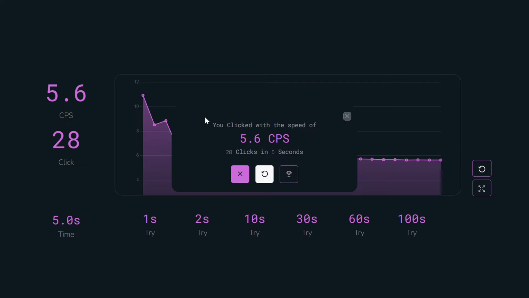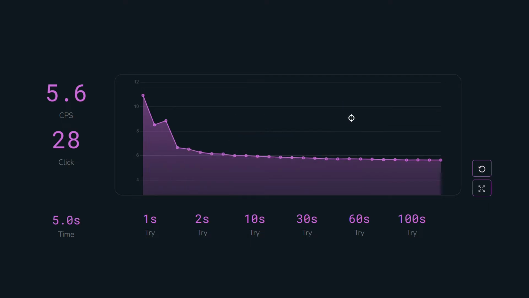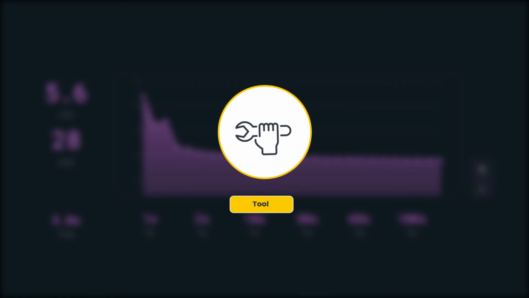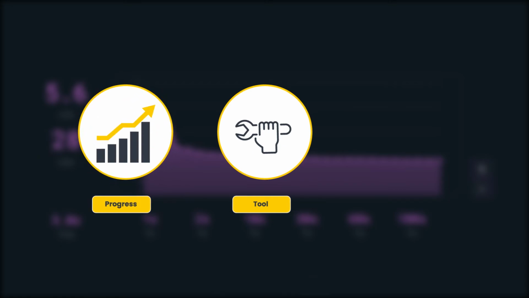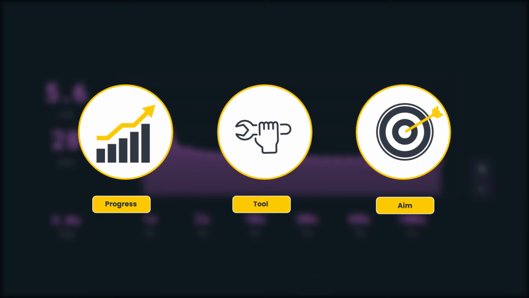After completing the challenge, a detailed report will appear on your screen with your CPS score. After you've checked your CPS score, simply close the pop-up window. Once that's done, you'll notice a graph on your screen. This graph visually represents your clicks per second over time, allowing you to track and understand your performance more effectively. It's a powerful tool to help you monitor your progress and aim for improvement.